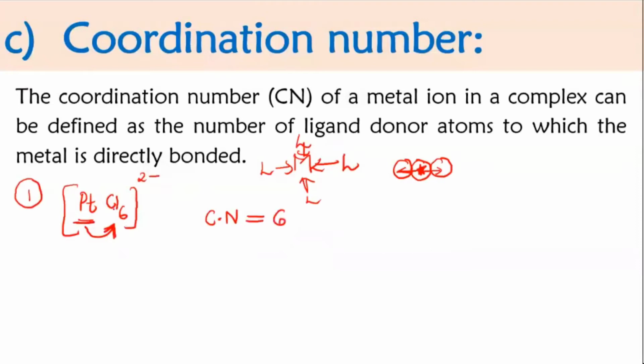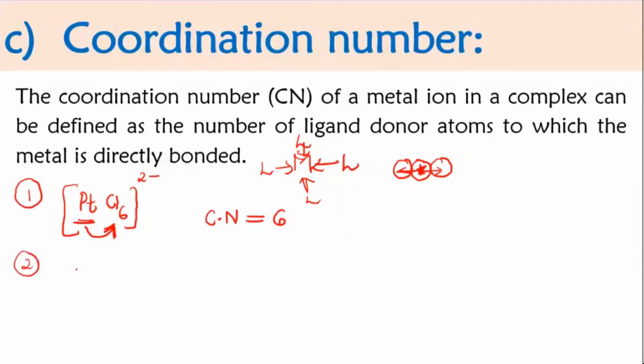Understood? Because chloride over here is a monodentate ligand, and you know one chloride ion can give only one electron pair. So if you are having 6, that means 6 electron pairs are given to the metal to bind with it. So that means 6 bonds are there. So the coordination number is 6 here.